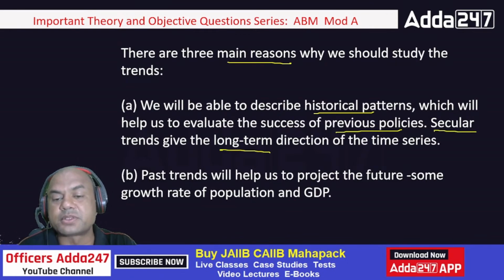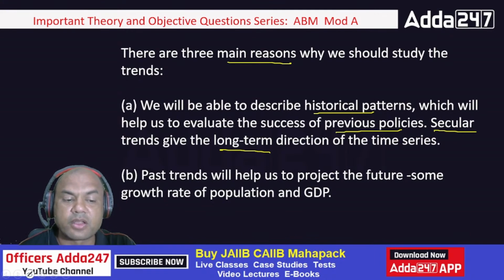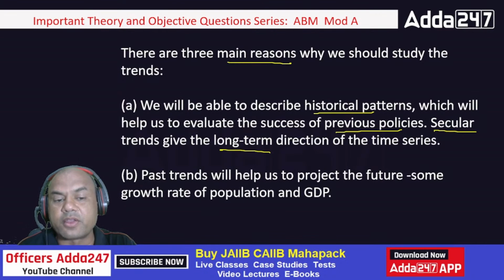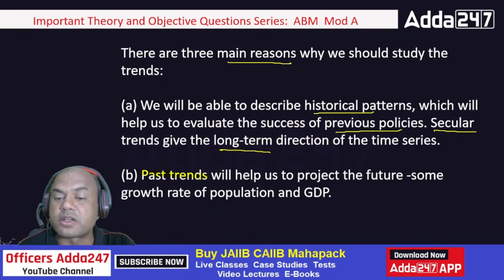Past trends will help us to project the future, such as the growth rate of population and GDP. Past trends are used for what? As I told you, if you have to predict the future, you have to first know the past. It will help us to project the future growth rate of population and GDP.